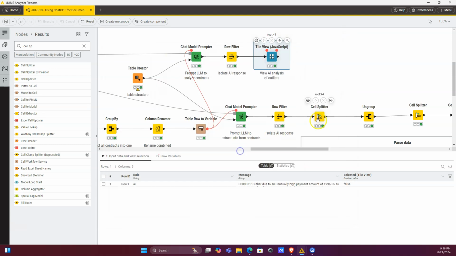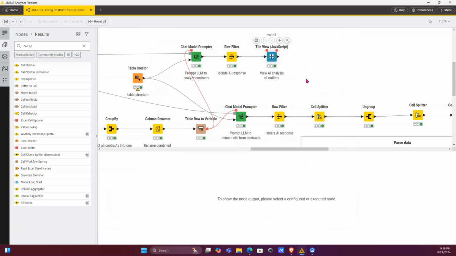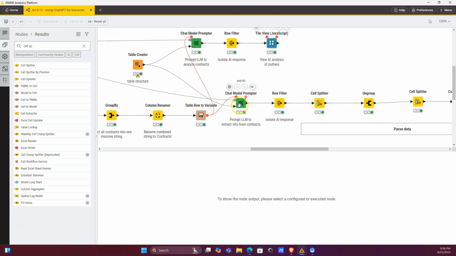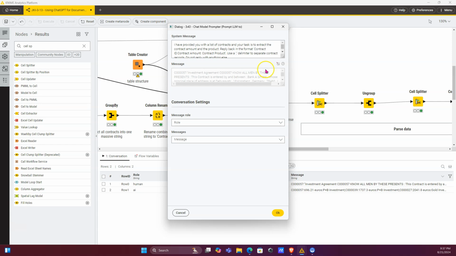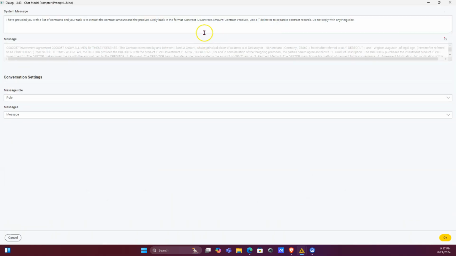So the next strategy I did was, these documents are very simple, so I asked the LLM to extract the information from the documents. Here is the prompt. I told it I've provided the contract, extract the contract amount and the product, and reply back to me in a structured format. So the column contract amount, column contract product, and use the semicolon delimiter to separate the records.